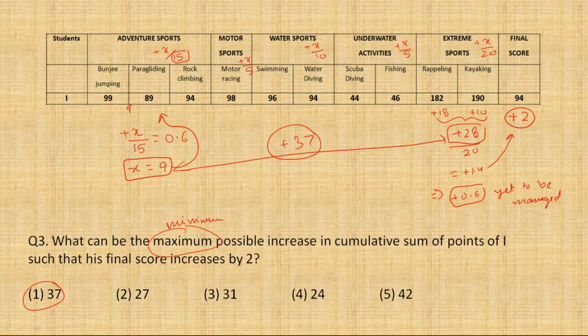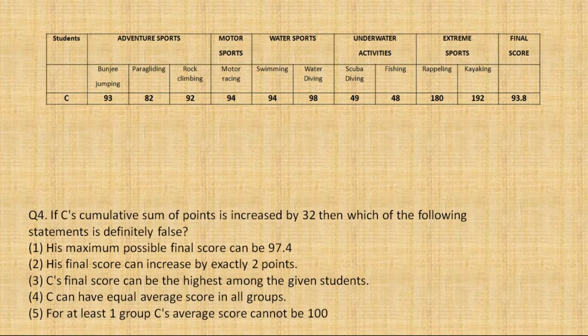Fourth and final question is about C. C में कुछ भी कहीं पर भी question mark नहीं है. And if we read the question, C's cumulative sum of points is increased by 32. Again, like question number 2, this also gives a fixed increase in the total sum of points, 32. Then which of the statements is definitely false? We have to find the impossible condition.